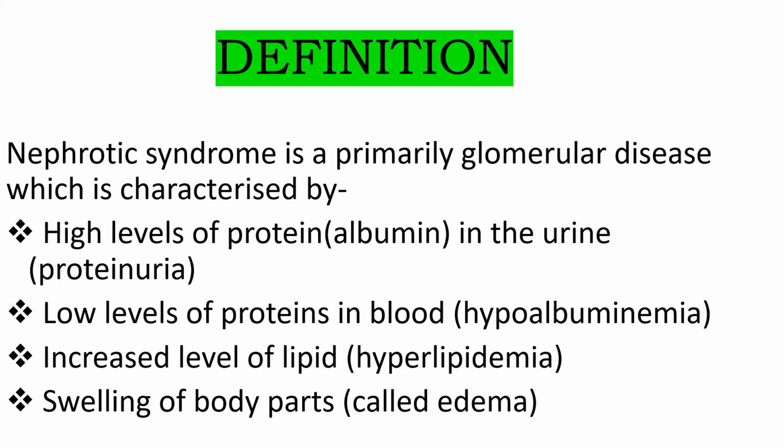So all of you understand this definition? Yes, ma'am. Okay, then let us not repeat. At the end I will be asking you all this. Today I will surely be asking this definition. All of you get ready, because sometimes you get confused. In the place of high level of protein, you write low level of protein. Sometimes for low level of protein in blood, you write high level of protein in blood. So don't get confused.